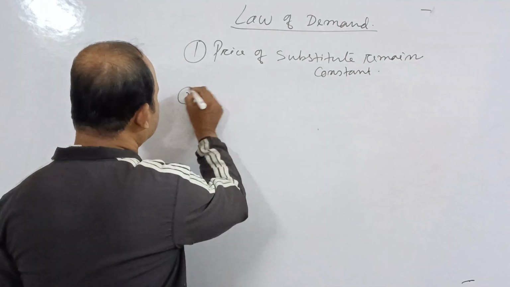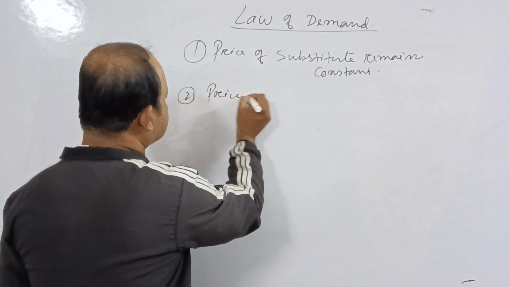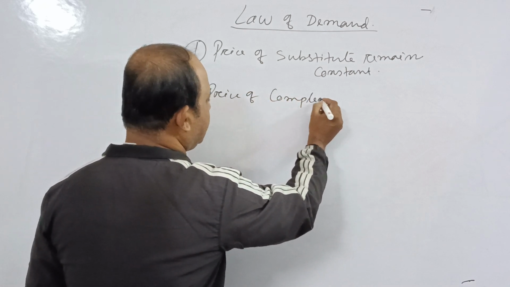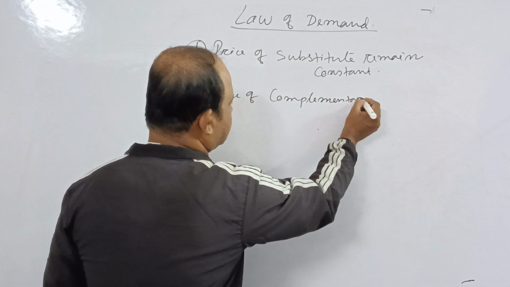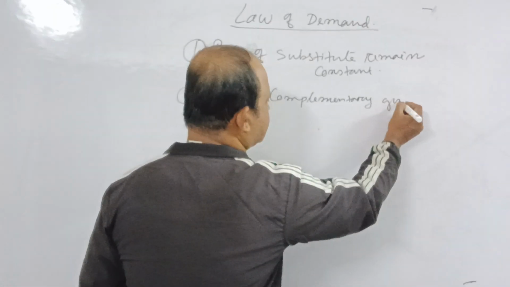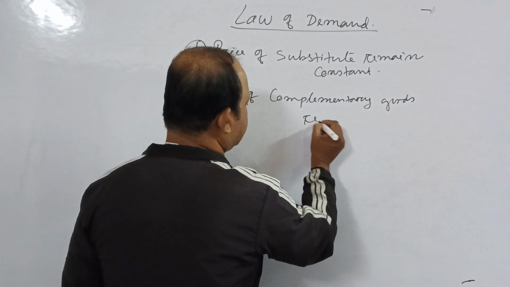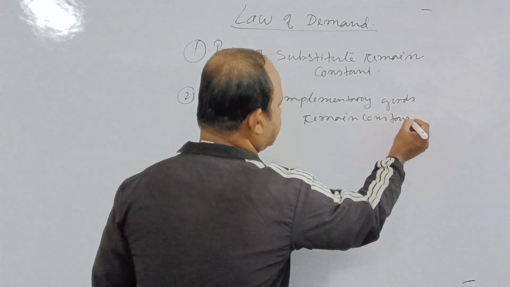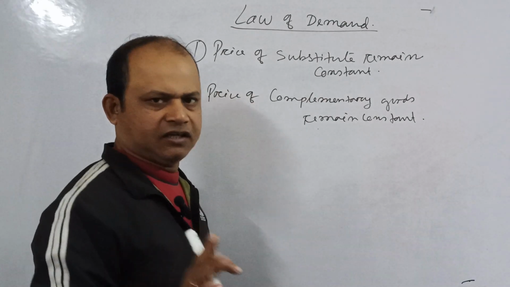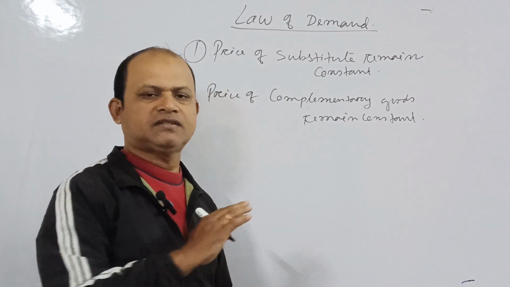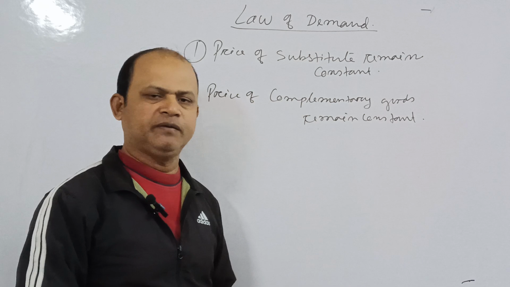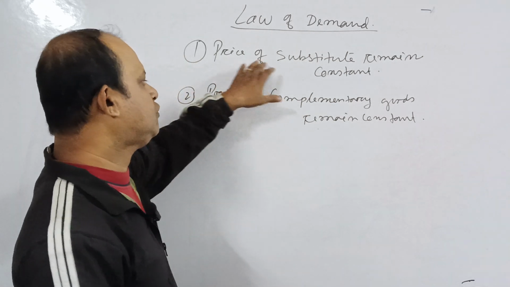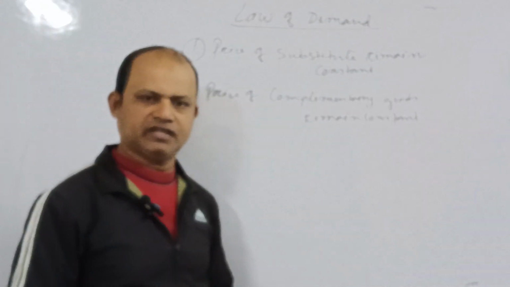Number two, price of complementary goods remain constant. Let's discuss first these two things, that this must remain constant, then the law of demand will be applicable, otherwise not. What is? Price of substitute remain constant.